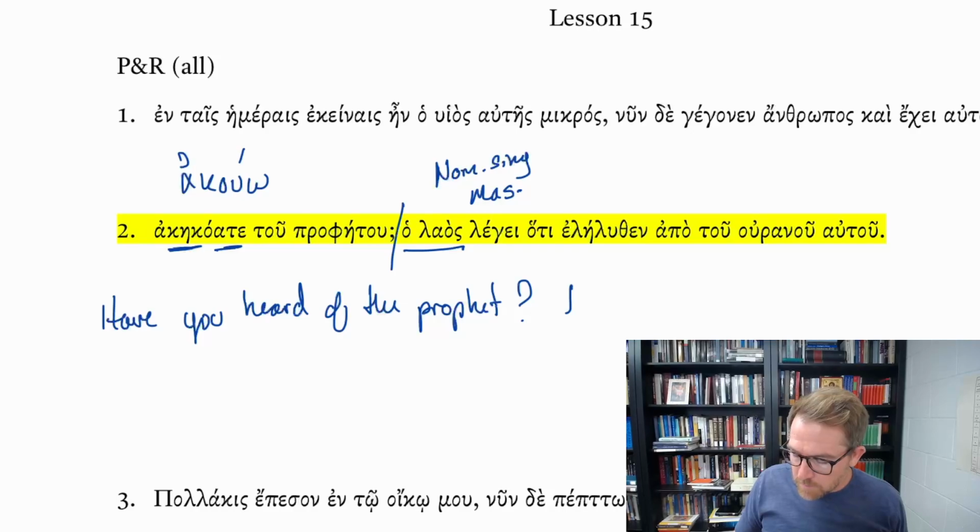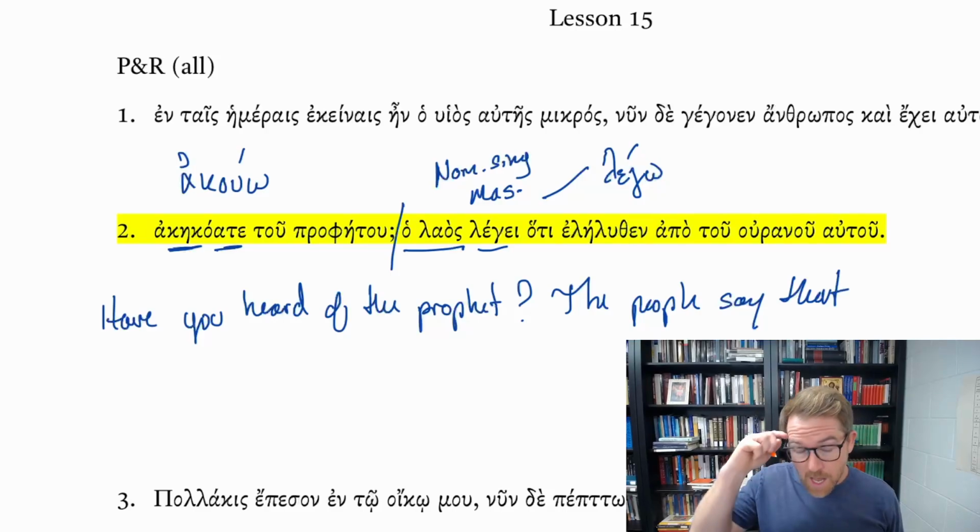The people legei, from legō, say that, and again, hoti can be that, or it can mean because. In this instance, with a verb of speech or thinking, it is giving us the content of what they say. The people say that hoti elēlythen